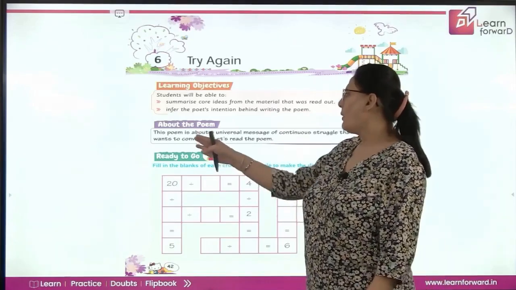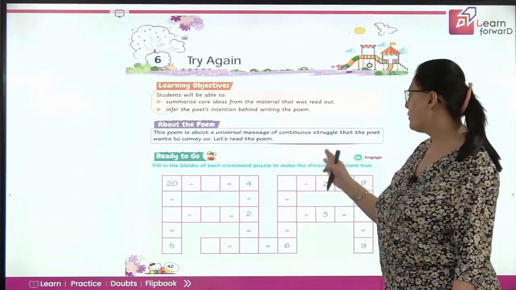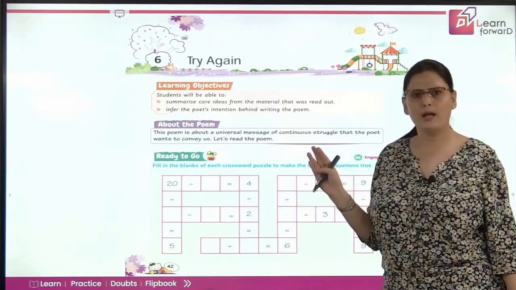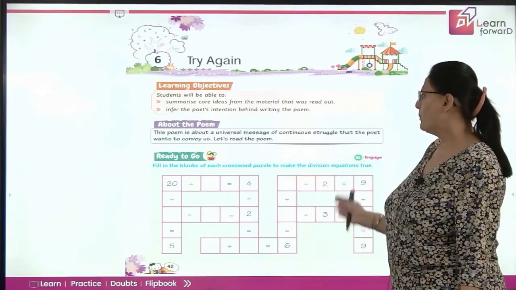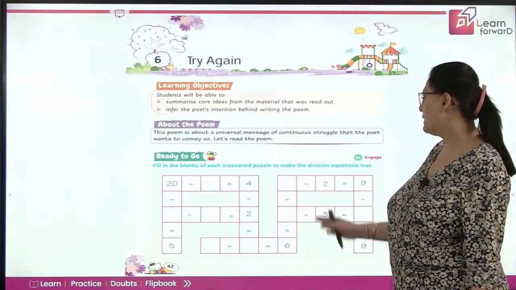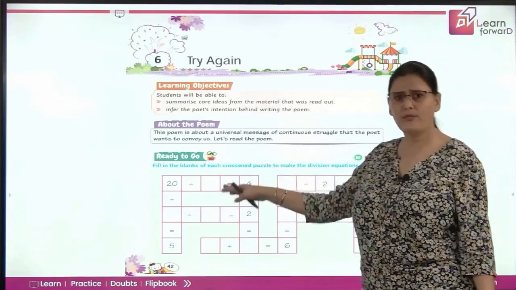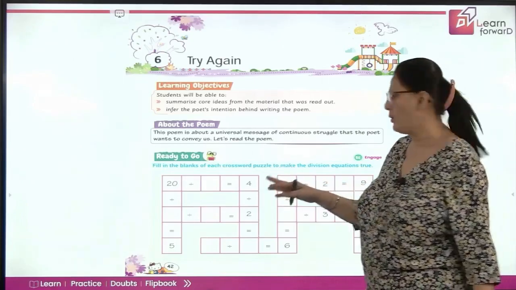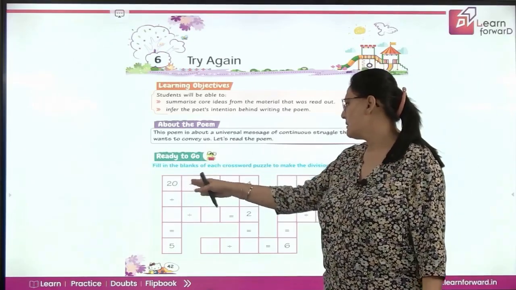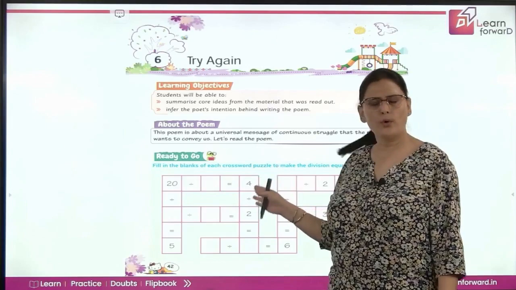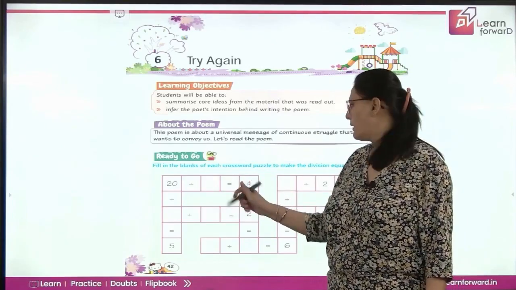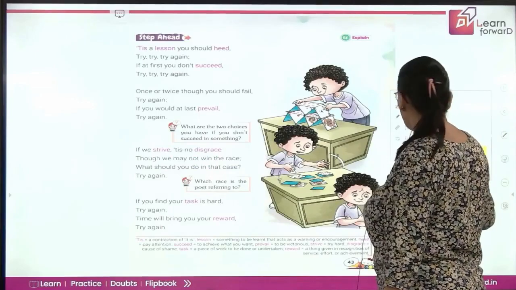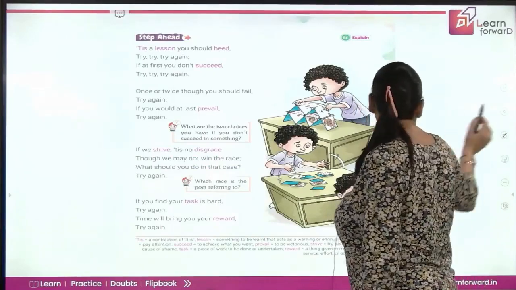Okay, so now it's a poem about a universal message of continuous struggle that the poet wants to convey to us. Let's read the poem. Before that, we have an activity. You need to fill in the figures to make the division equations true. Here it has been given 20 divided by dash is equal to 4. So 5 4s are 20. So here we will write 4. Similarly, you will all complete it, right?